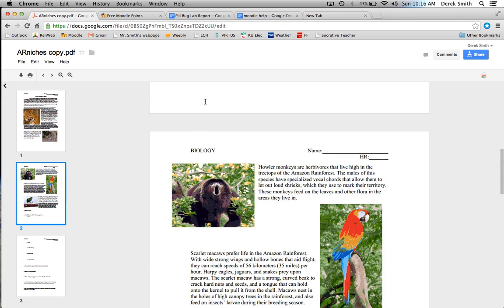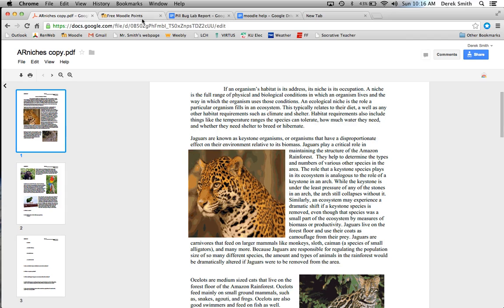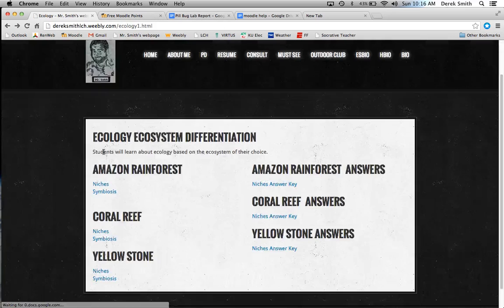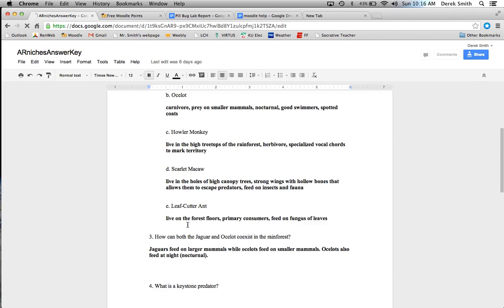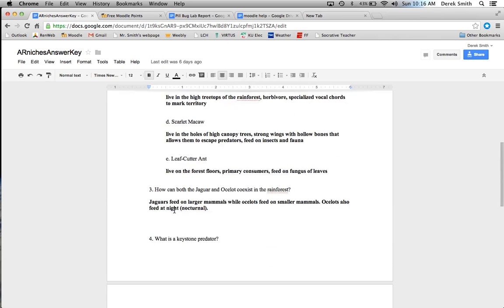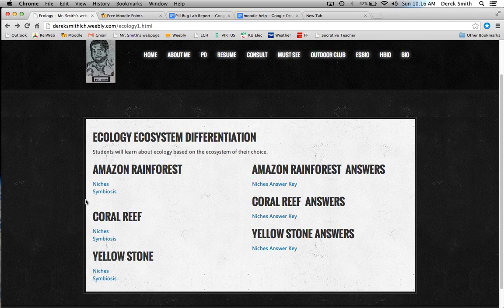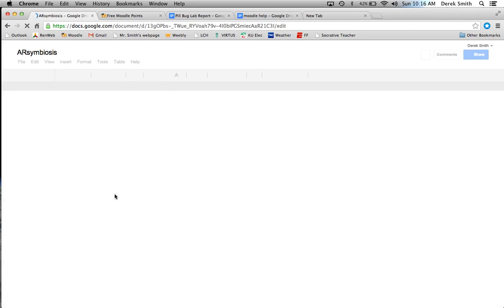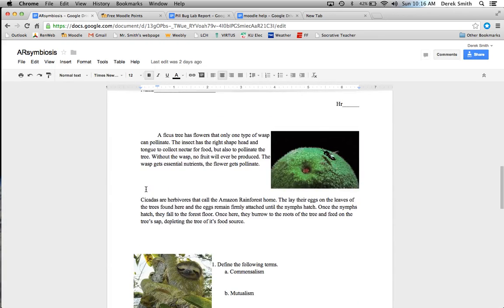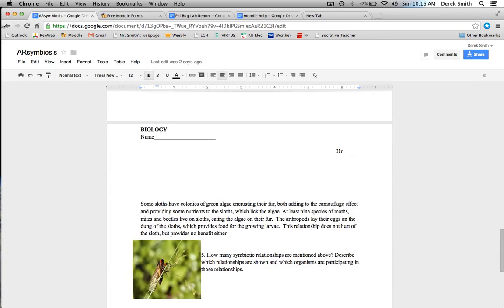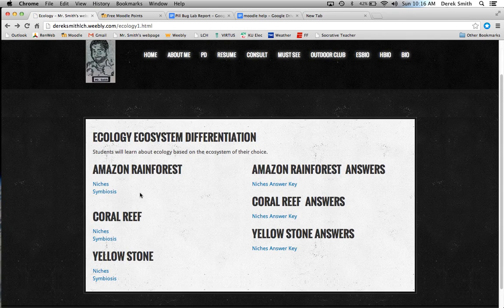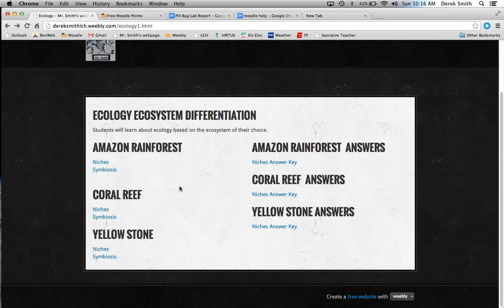Then after they answer these questions, they can go back to the website and check their answers. So here's the answer key. I'm not going to check these for completion grades. I told them that if they do this, it's going to be good reinforcement, good practice for their quiz on Wednesday. Same thing with symbiosis here. So this is the worksheet, and I'm going to put up the answer sheets this afternoon, get all that up also.